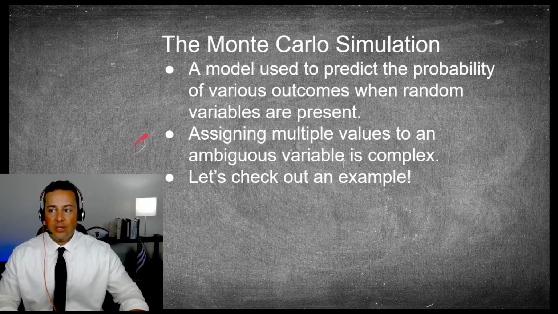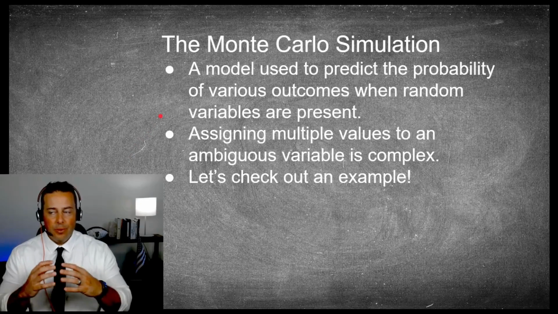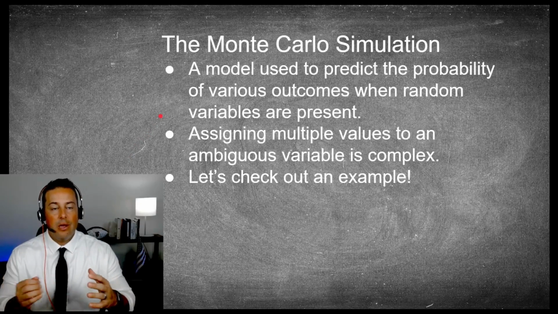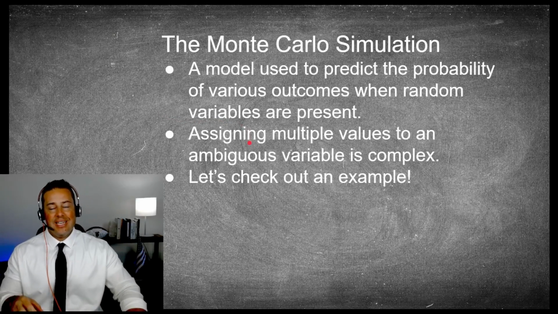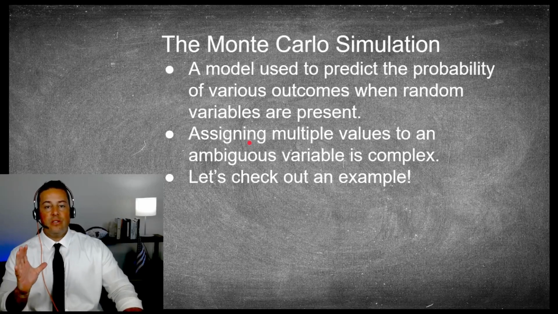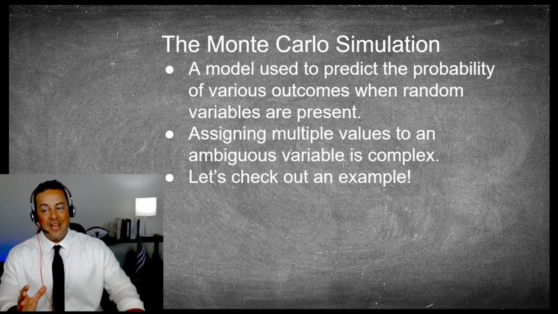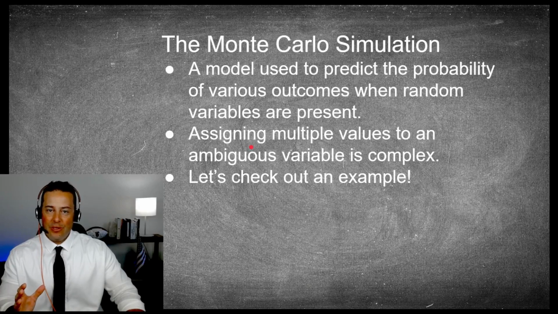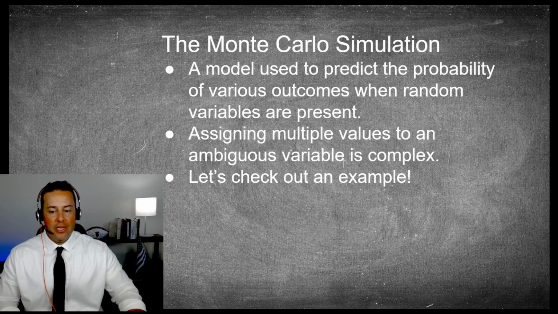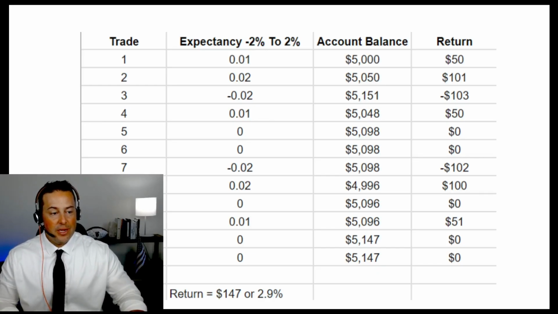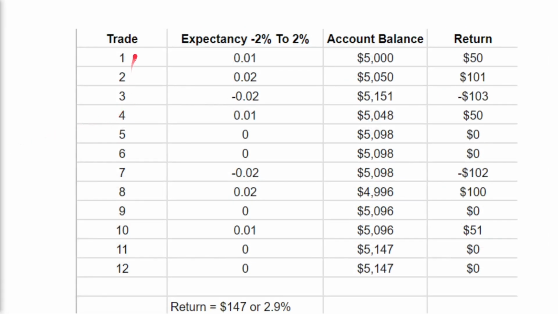Now, a Monte Carlo simulation is a model used to predict the probability of various outcomes when variables are present. Now, make no mistake, the second point is key. Assigning multiple values to an ambiguous variable is complex. It's exceedingly complex. This is one of those that we can't really just sit down with a pen and a paper and calculate. We're going to need a little bit of help. We'll get to that in a minute. Let's check out a really easy example, though, something that illustrates the power of variable returns. Now, this is our basic 12 trade sample set.